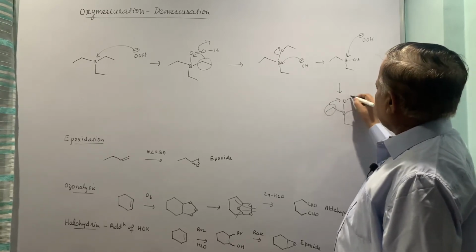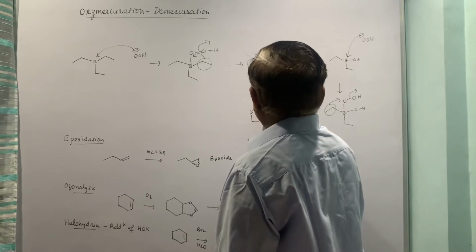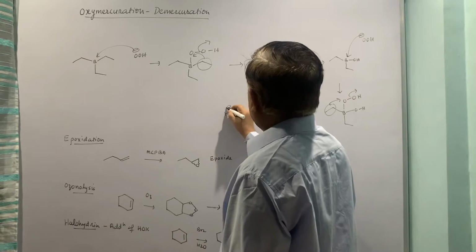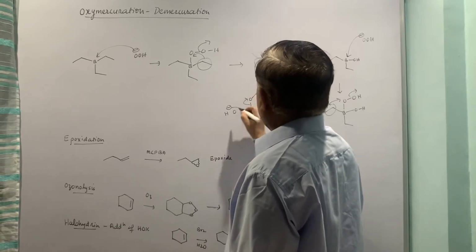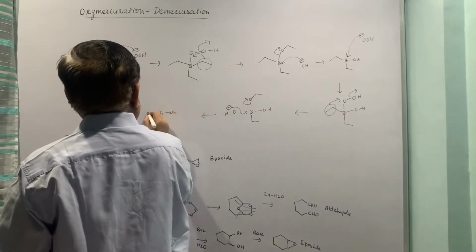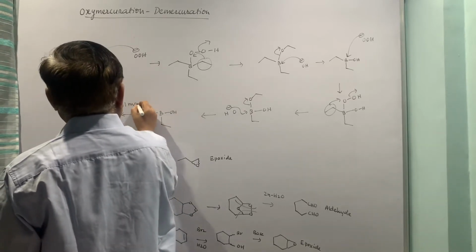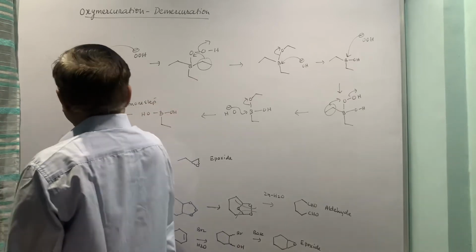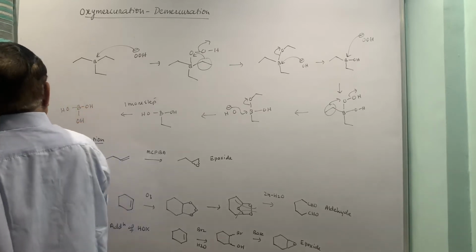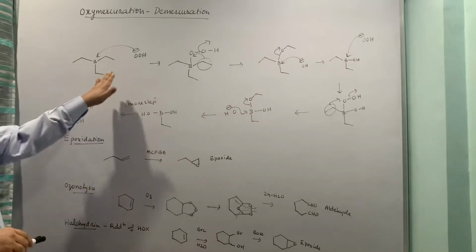One more alkyl group goes off. Again you will have OH, OCH2CH3, again OH minus attacks here, this will go out, and you will have OH, OH, and one more step will end up with the formation of H3BO3, boric acid. So this is the first step.